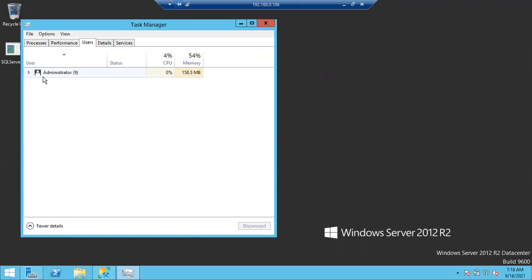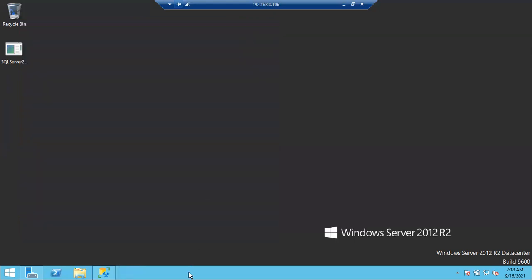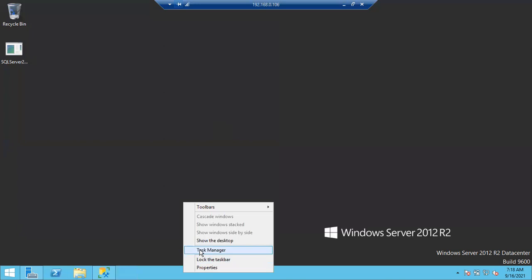So if you want to see whether any member of the Windows team is connected, or any other member, or any member from the SQL DBA team is connected to the server. Right, okay, fine. So this is the way you can open Task Manager.